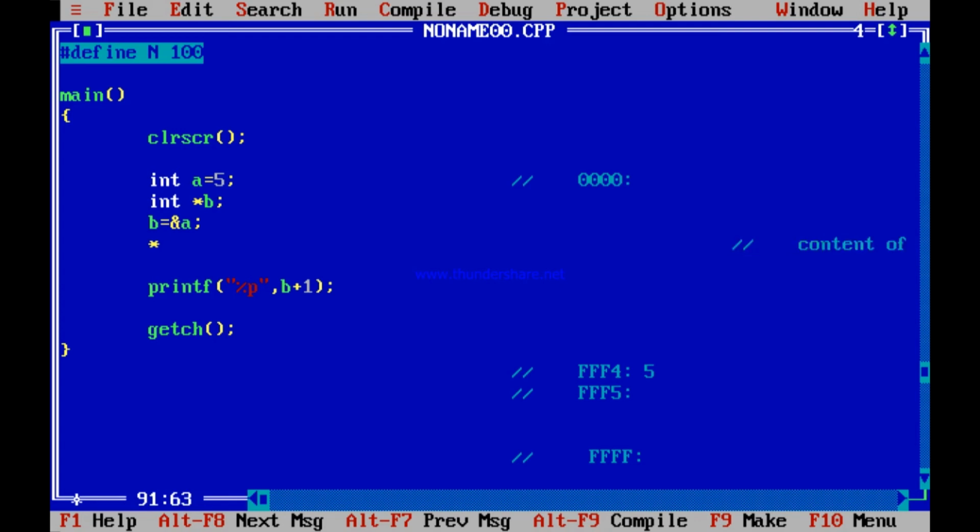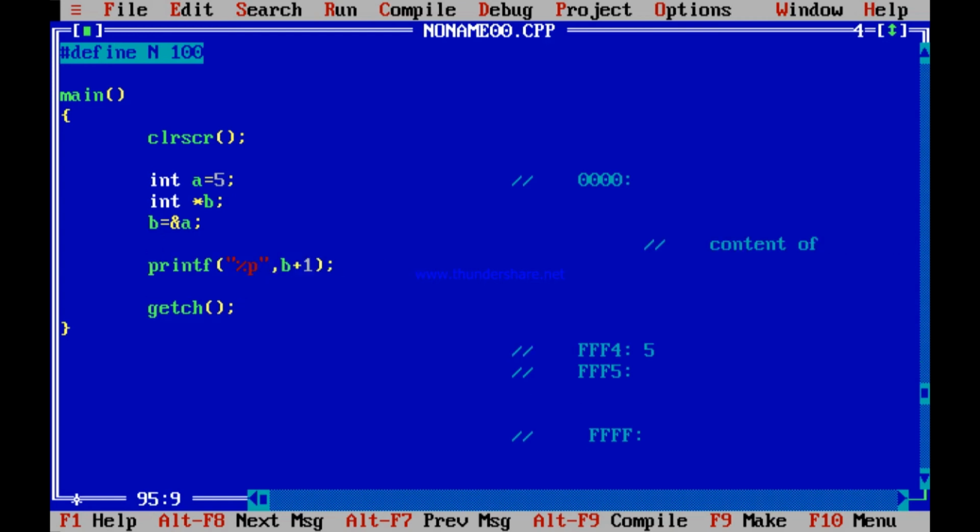Now, suppose I use this content of operator. How to use this? Say I use star B. What does that mean? It means B is an address. Star B means content of that address. I have seen just a while back when I was printing B, what was it printing? FFF4. So B is FFF4. So star B, what should it mean? Content of FFF4. Content of FFF4, what is that? A itself. What is A? A is 5. Is not it so? A is 5.